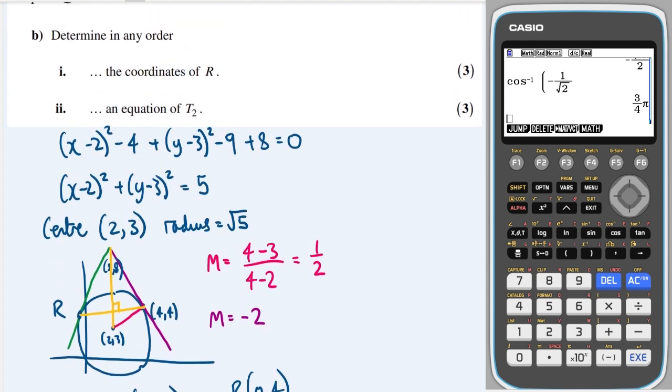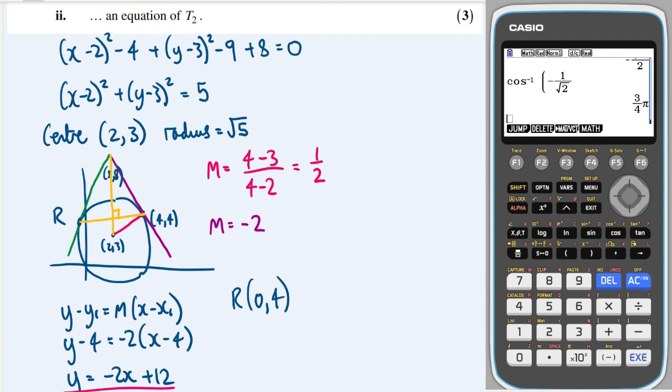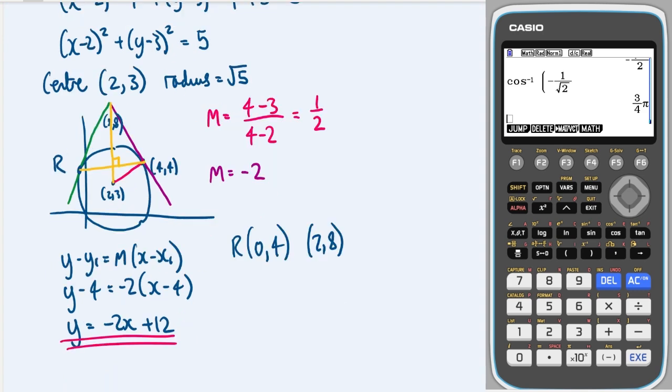Okay, and next it asks us to work out the equation of T2. Well, we've got 2 points on the green line. We've got R and we've also got 2, 8. So we can go through the process of finding the gradient. And this will be 8 minus 4 over 2 minus 0. So it will be 4 over 2, which is just 2. And then we'll do y, oh actually we don't need to do that. We can see that the y-intercept is 0, 4. So we can just say y is equal to 2x plus 4.